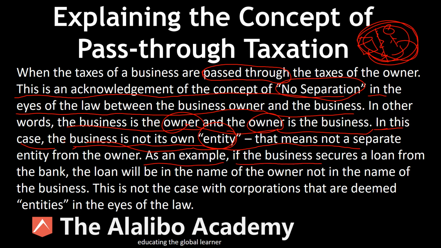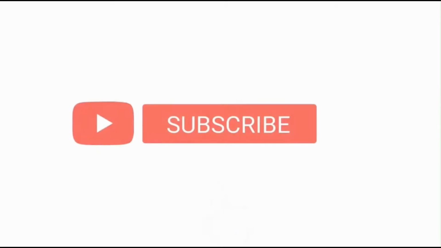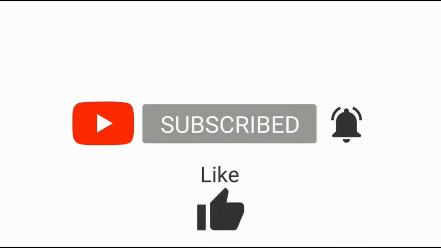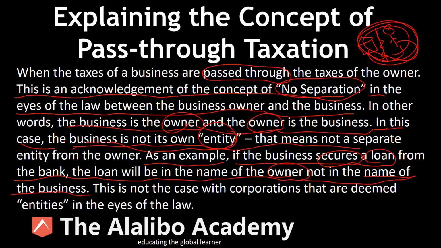As an example, if the business secures a loan from the bank, the loan will be in the name of the owner, not in the name of the business, right? So if it's a corporation, the loan is in the name of the corporation, ABC Corporation, for example, not in the name of the founders. But in this particular case, sole enterprise business, the loan will be in the name of the business owner and not in the name of the business. This is not the case with corporations that are deemed entities in the eyes of the law.